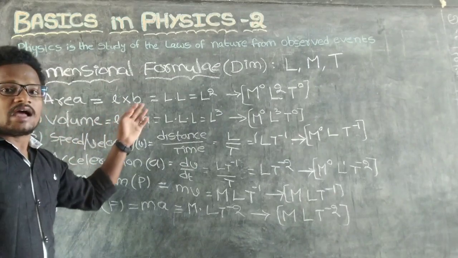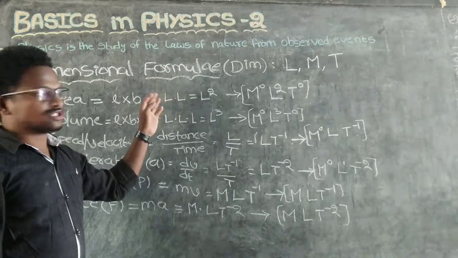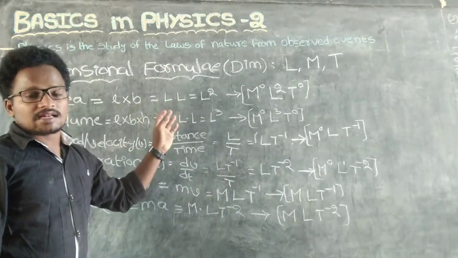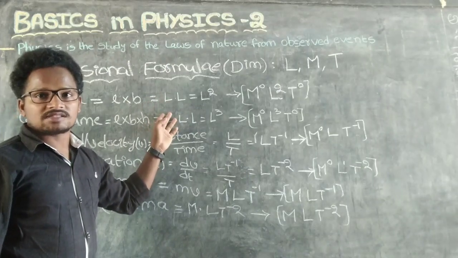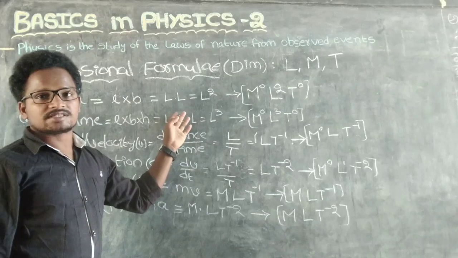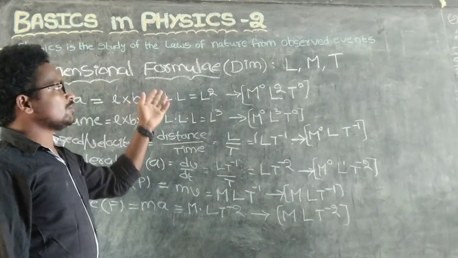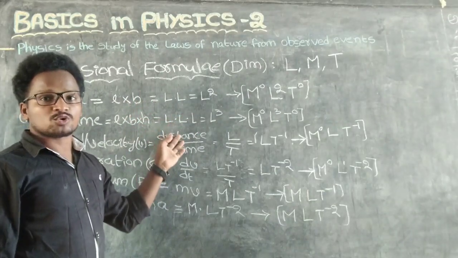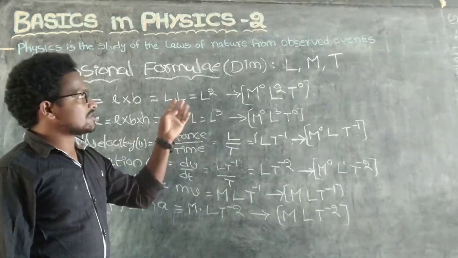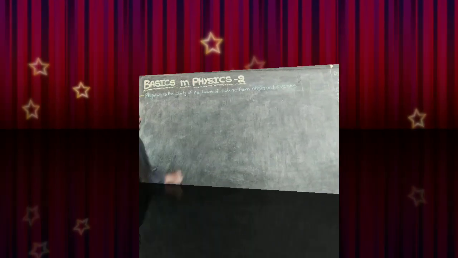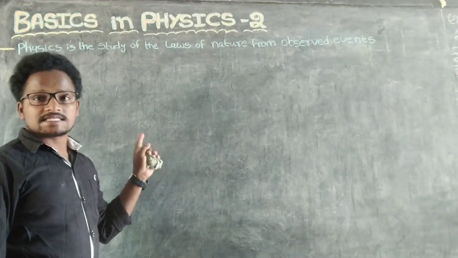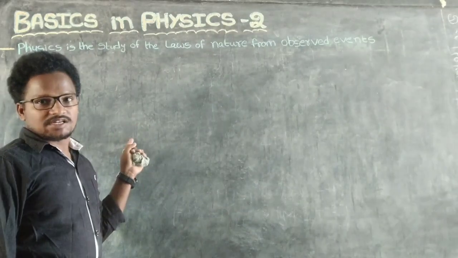At the end I will post a screenshot that shows a number of dimensional formulas, with SI and CGS units. We will discuss how to write the SI and CGS units and dimensional formulas. First, I will discuss what SI and CGS units are.